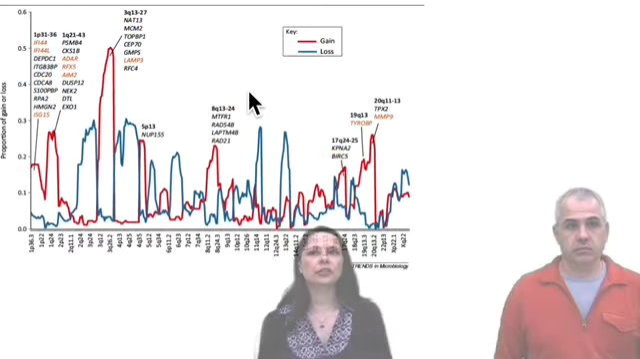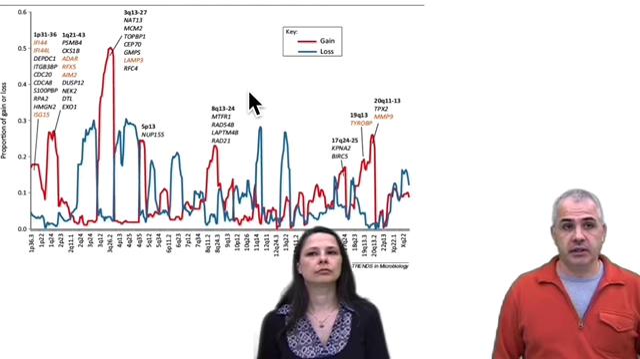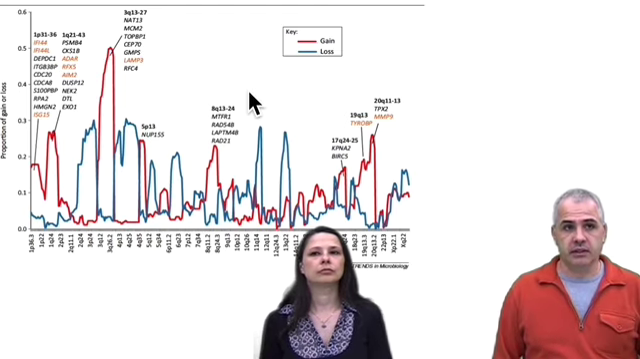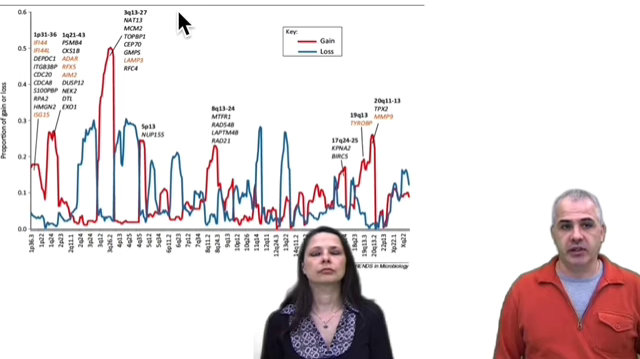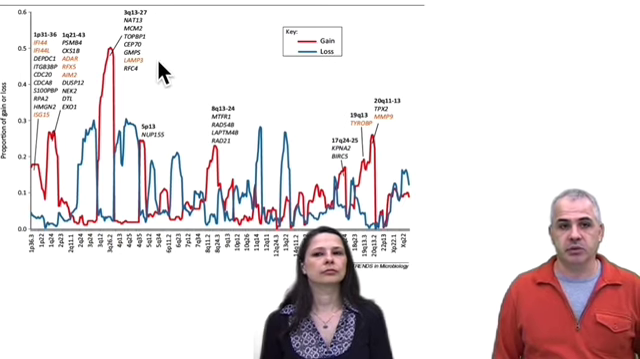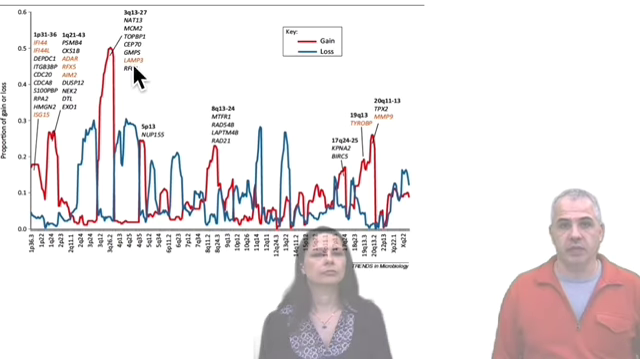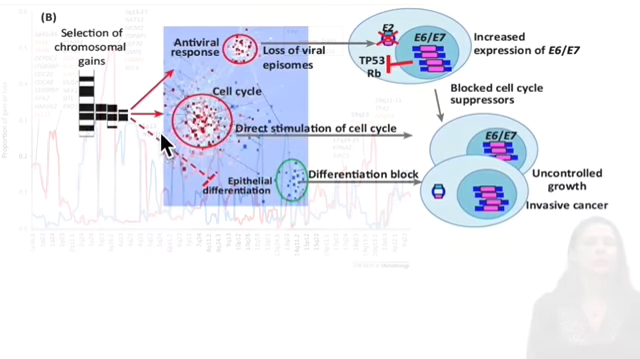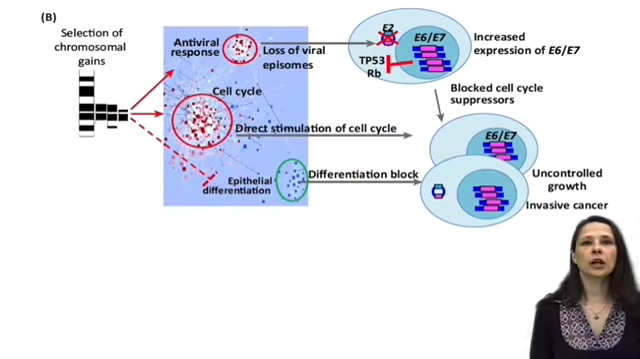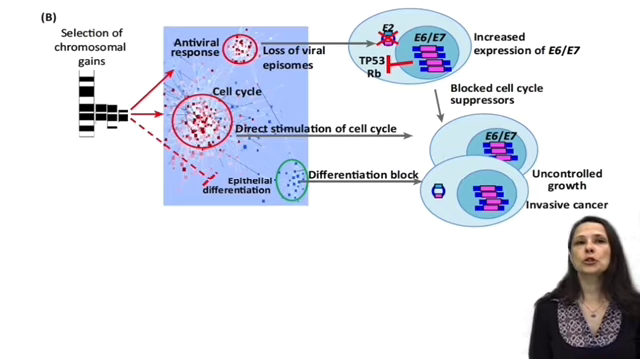Why do these aberrations appear at specific places in the genome? While genomic instability might affect random loci, only those cells that harbor aberrations that give an advantage for tumor growth would be further selected. Such survival advantage is provided by the drivers of cell cycle and antiviral response located in these chromosomal gains.